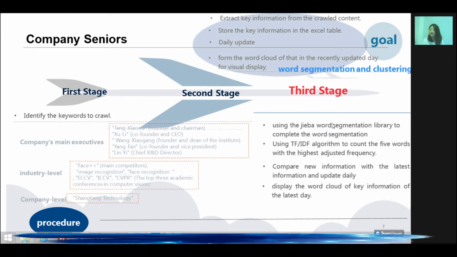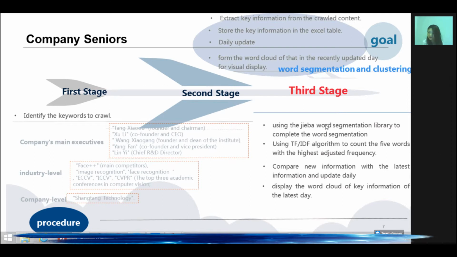The goal of this stage is to extract information from the crawled content, since there are a large number of titles taken out in the second stage, and store the content in the Excel table. Update it daily and form the word cloud of that in the recently updated day for visual display. About the procedure, firstly, I identify the keywords I want to crawl.